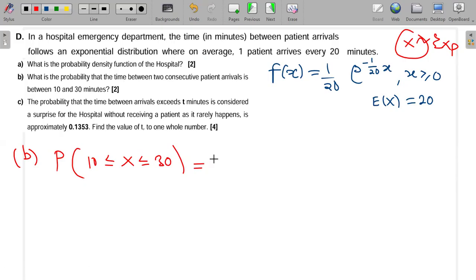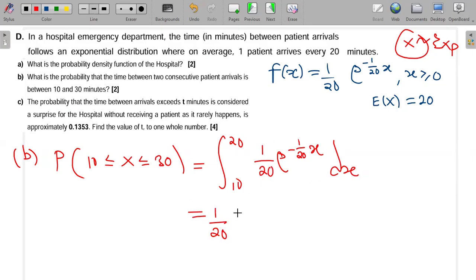But we can also find this using the CDF. So this will be the integral from 10 to 30 of our PDF. So we can find it using this. We can say the 1 over 20 goes outside, so it will be 1 over 20. Then I remain with the integral from 10 to 30. I don't know why I wrote 20 here. And then I have e to the power minus 1 over 20 x dx. So this is what I have, right?